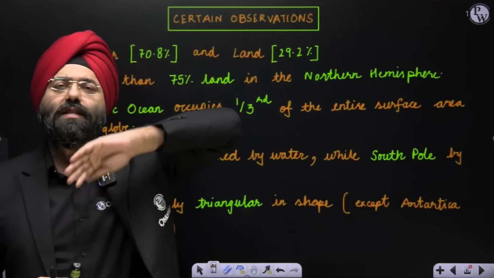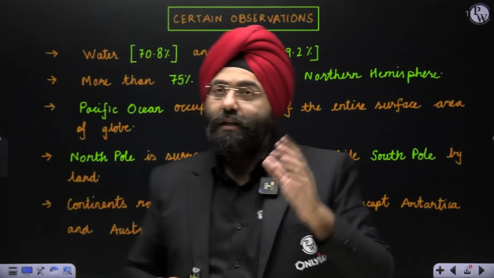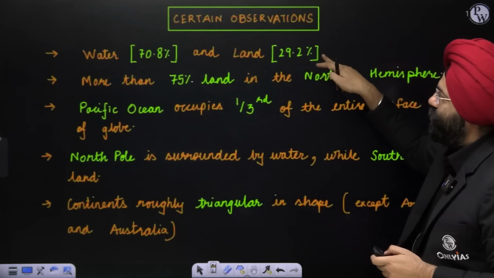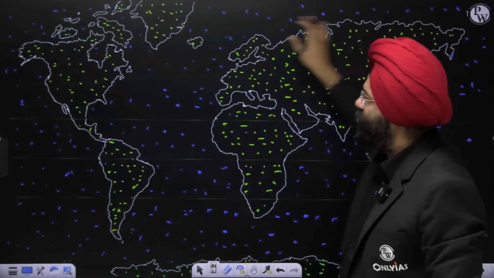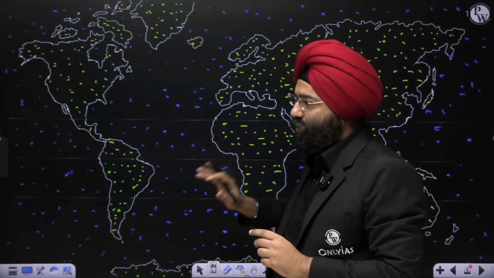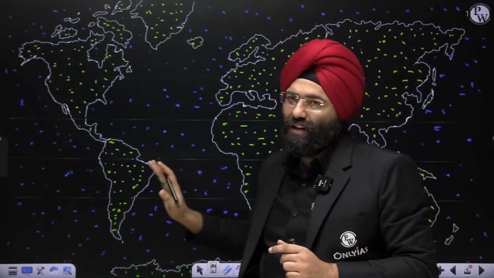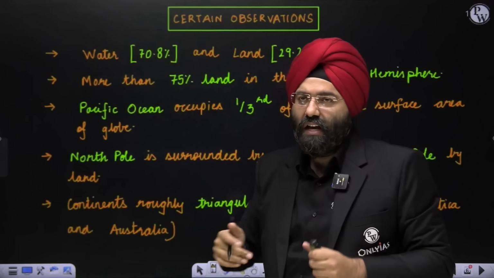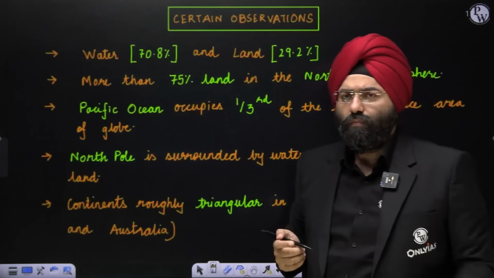If I take the total surface of the earth, water basically comprises 70.8% of it, while land is 29.2%. Let us assume this is a complete sheet. Please remember, when we depict them on this 2D model, it becomes a little difficult, because when you see a globe, you have a better view of how much water cover is there on the surface. Obviously over here, we cannot mold it into a globe. But based on the measurements, water covers 70.8% of the surface, whereas land covers only 29.2%. Now this is very important.